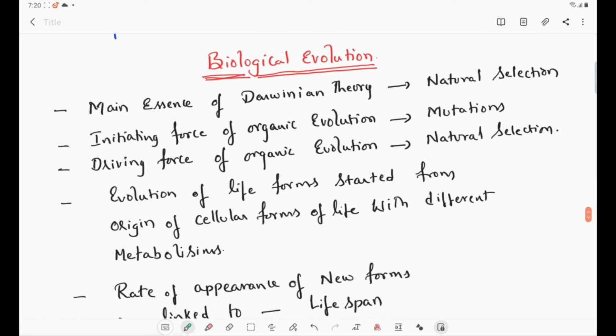So we see the main essence of Darwinian theory is natural selection. Then the initiating force of organic evolution is mutations, and the driving force of organic evolution is natural selection. So evolution of life forms started from the origin of cellular forms of life with different metabolisms, cellular forms with different metabolic activities.